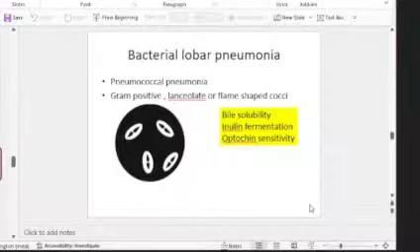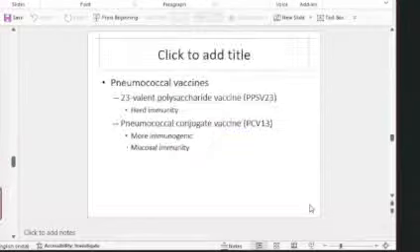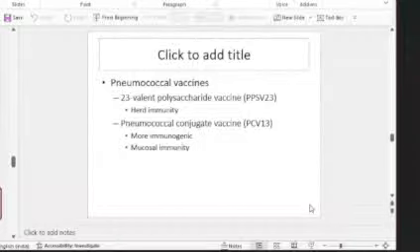And three important tests for pneumococci are bile solubility, inulin fermentation, and optochin sensitivity. Very, very important. So these three should be there in your answer. Another important point is the pneumococcal vaccine. Definitely they will ask about prophylaxis as a sub question. For the pneumococcal vaccine, you have a 23-valent polysaccharide vaccine and a conjugate vaccine.